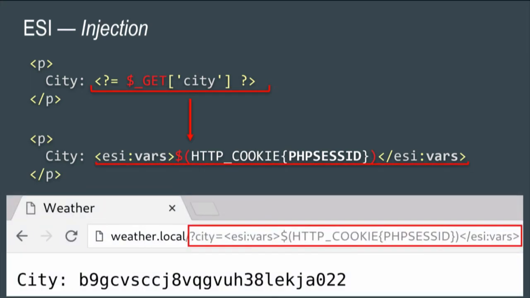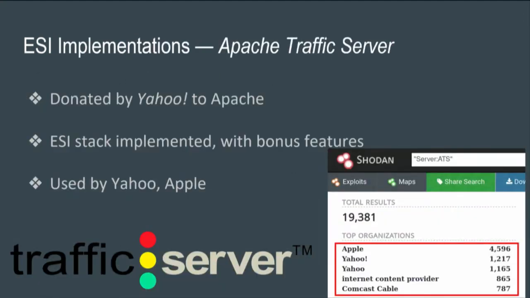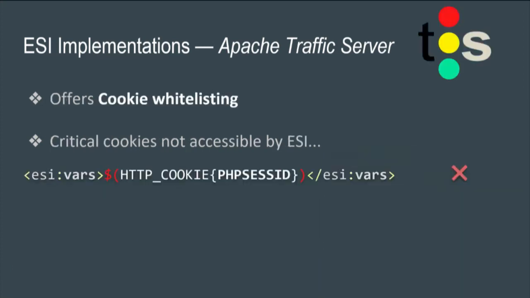So let's try to build a payload in order to do this. We're going to look at two ESI engine implementations. First of all, we're going to look at Apache Traffic Server. I looked at this one for two reasons. First of all, because it's used by high-profile organizations. Shodan tells us that it's used by Apple, Yahoo, and Comcast. The second reason is because they have the initial ESI stack implemented, but they added bonus features, some of which are security features. So our first security feature is cookie whitelisting.